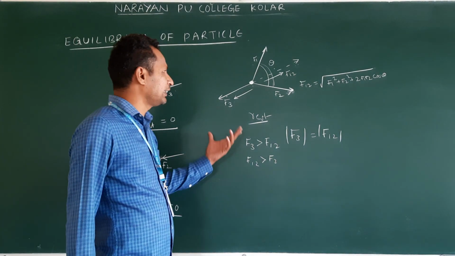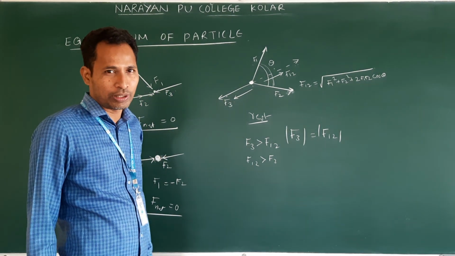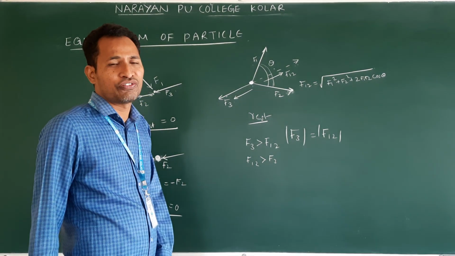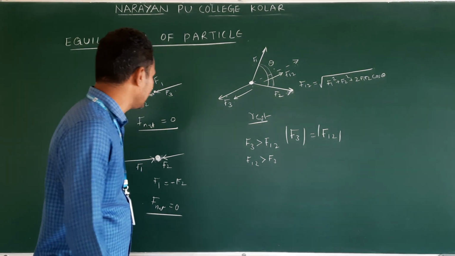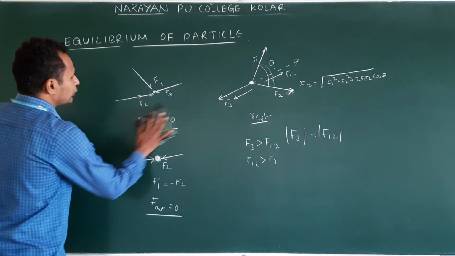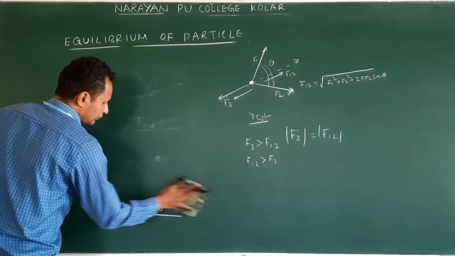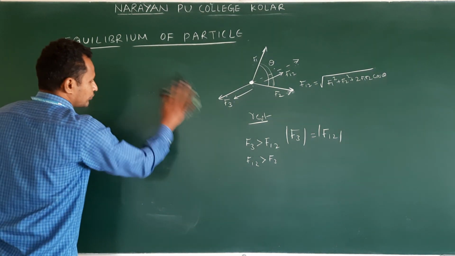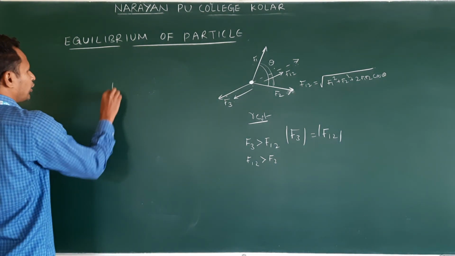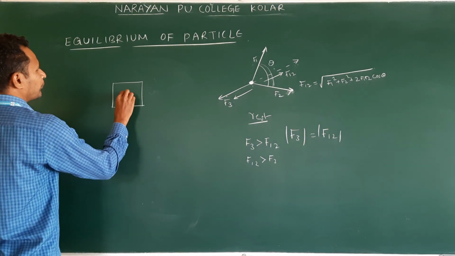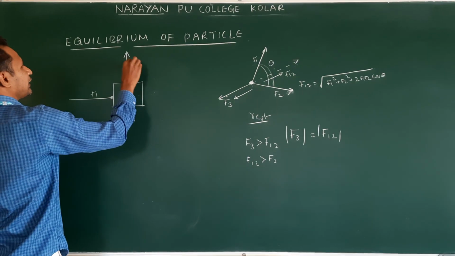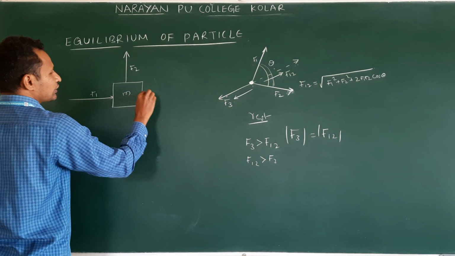Next, if a number of forces are acting on your body, then how do we solve this? For that, we follow the free body diagram, that we call FBD. FBD means free body diagram. Free body diagram means suppose you take an object, this is M. One force is acting like this, F1. Another force is acting like this, F2. Another force is acting like this.